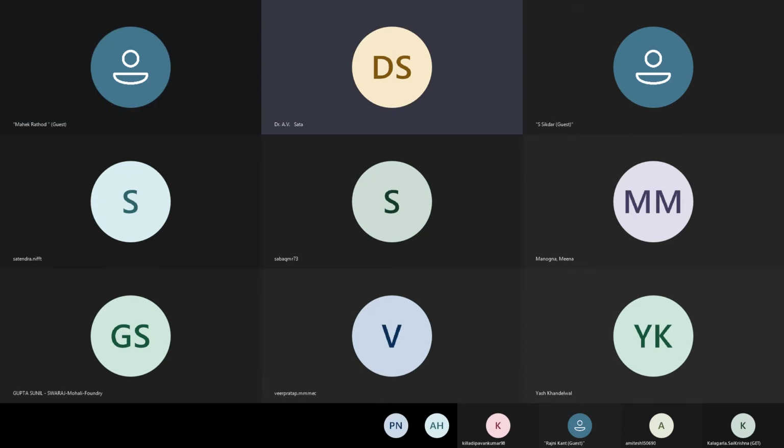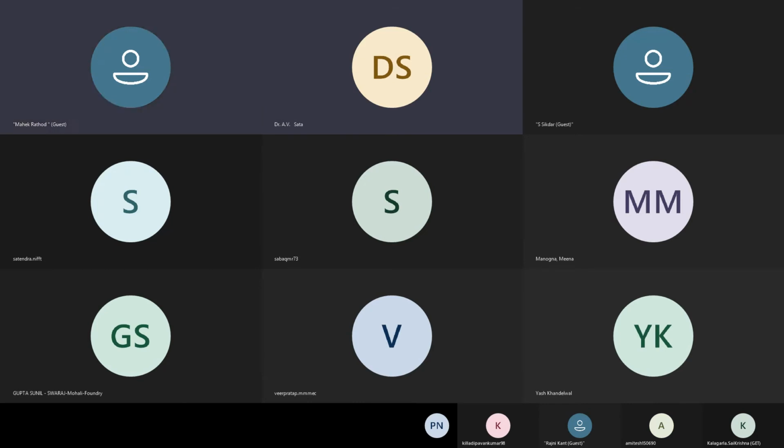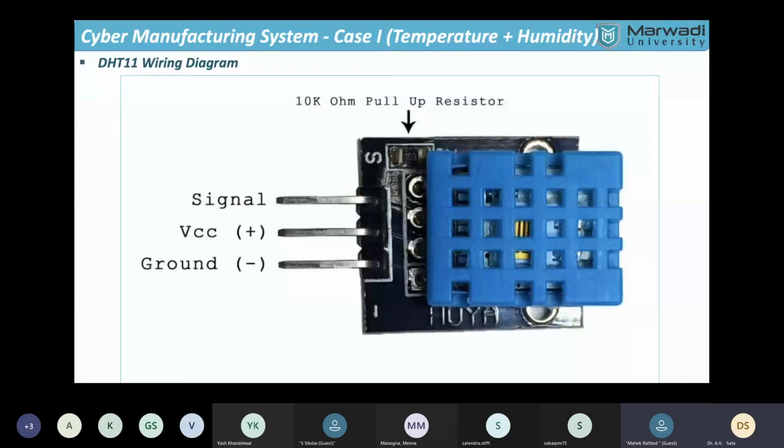Yes, so actually we tried to demonstrate how the system works. I'm also trying to present that there are 3 pins in the DHT11. Actually there is a positive, ground and signal, so you can easily connect with that.